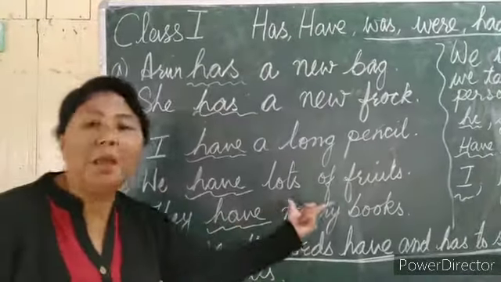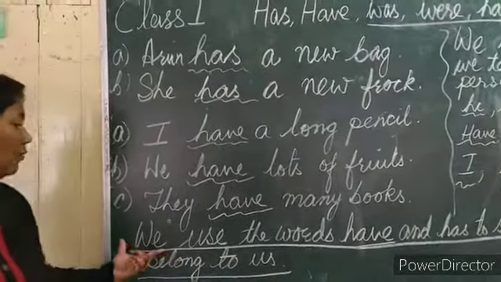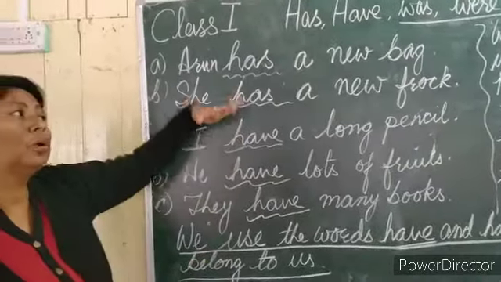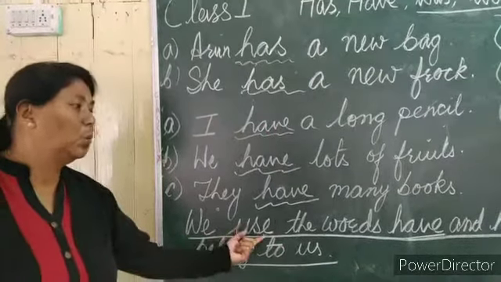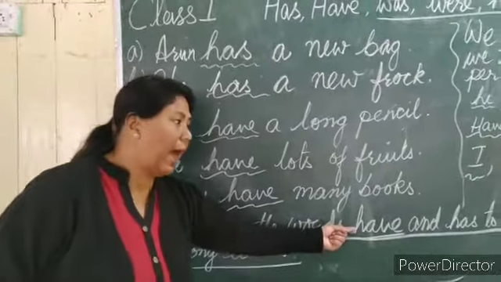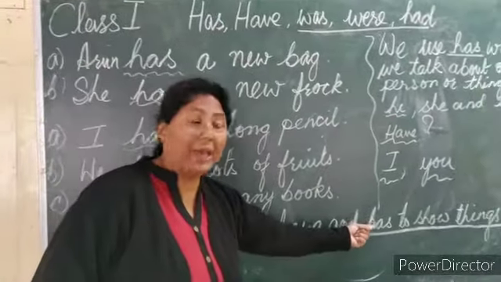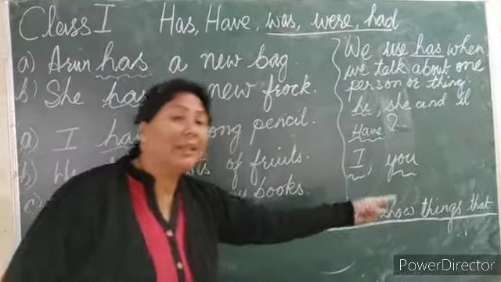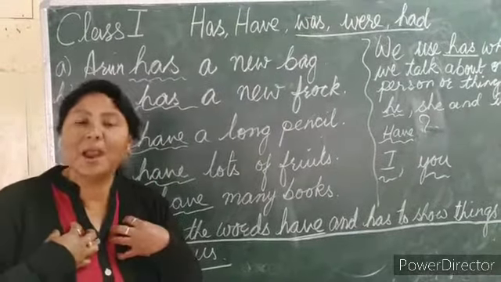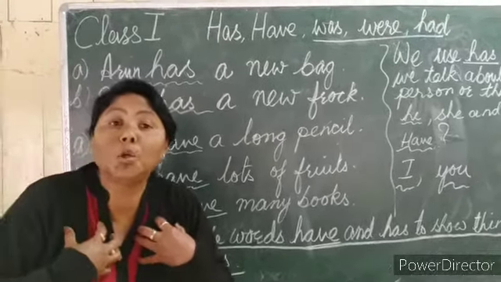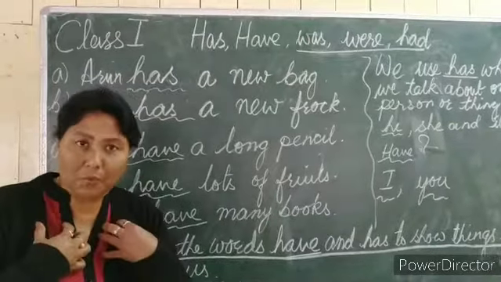They have many books. We use the words have and has to show things that belong to us. Those are our things, right?